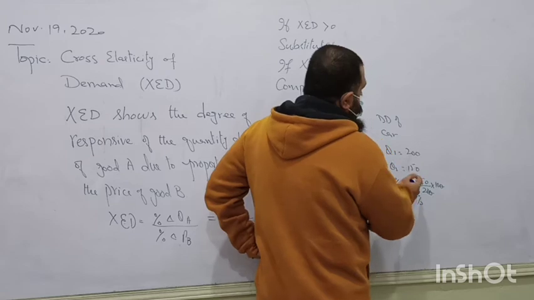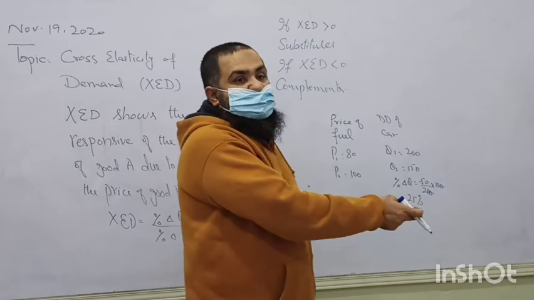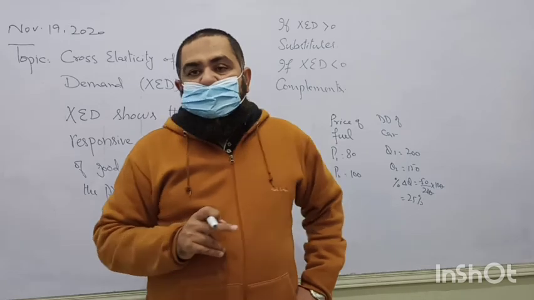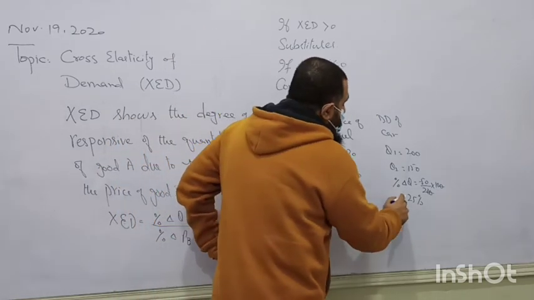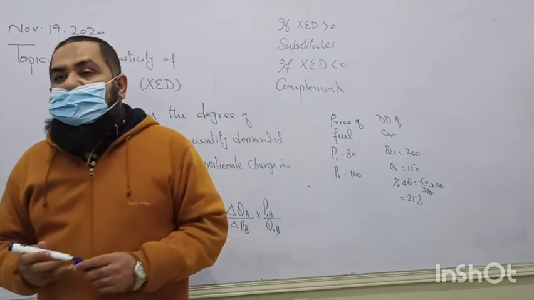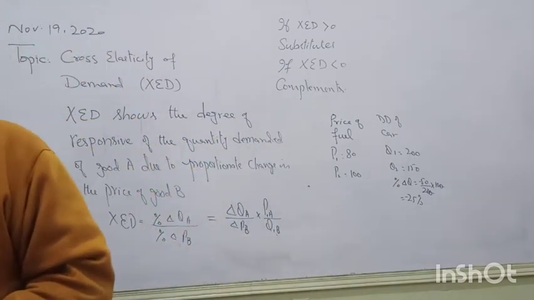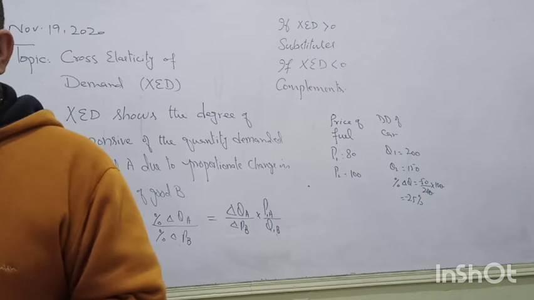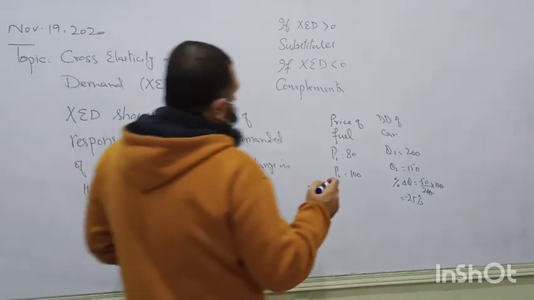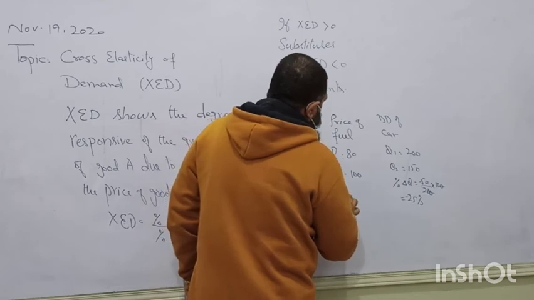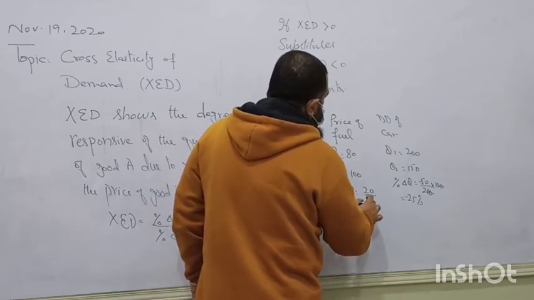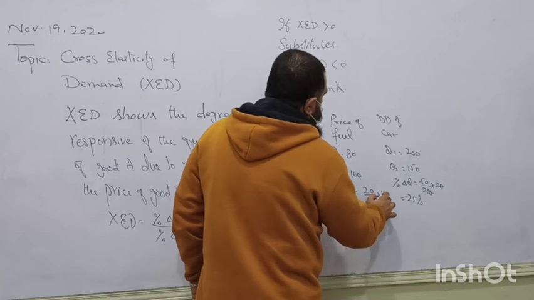This has a minus sign because Q2 is 150, and 150 minus 200 is negative. Demand is falling, that's why we have a negative value for this change in quantity of cars. Demand is decreasing due to the increase in the price of fuel. Now how much is the change in price? Percentage change in price is 20 over 80 into 100.